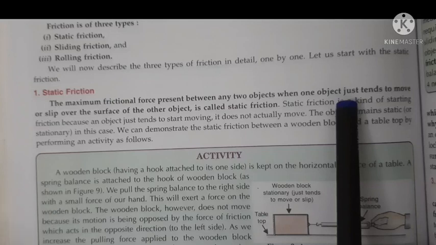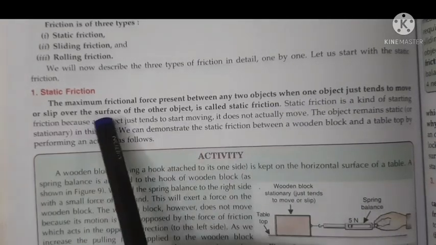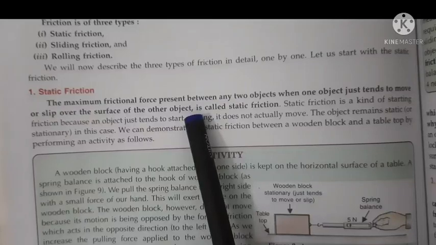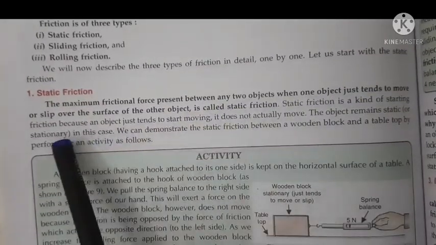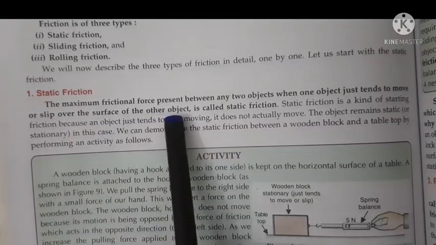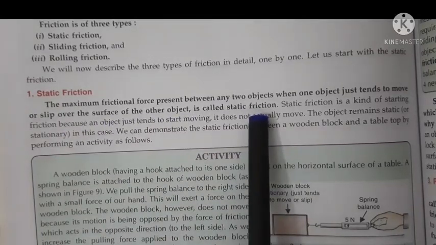So friction increases, but when it just tends to move, at that point the friction is maximum. So the maximum frictional force present between any two objects when one object just tends to move or slips over the surface of the other object is called static friction.